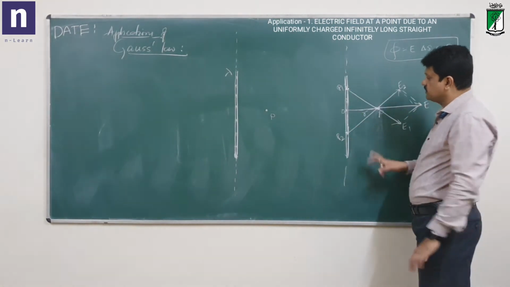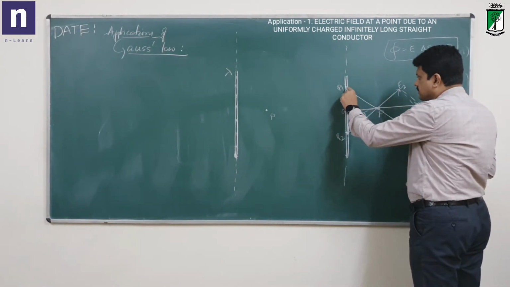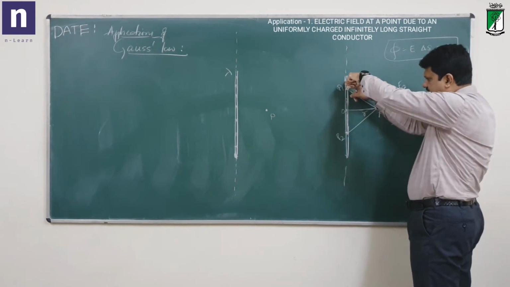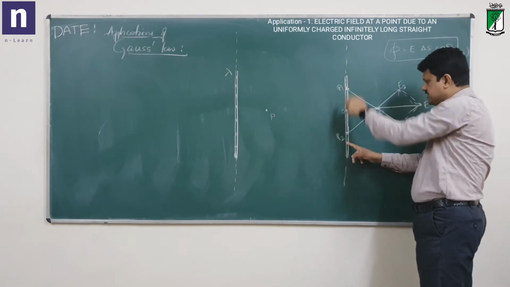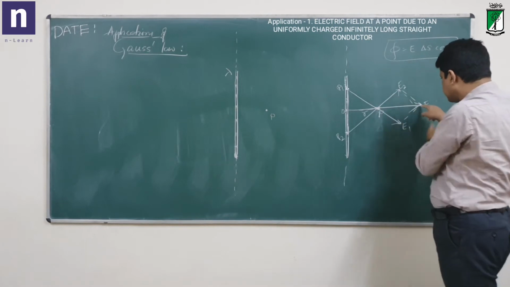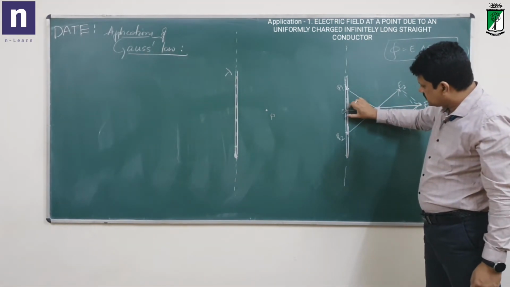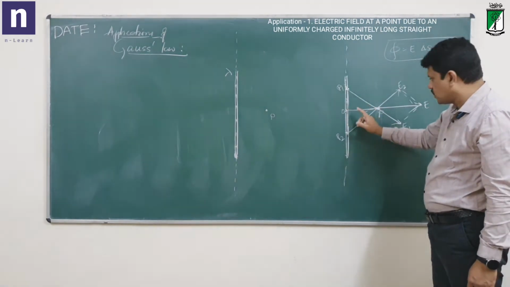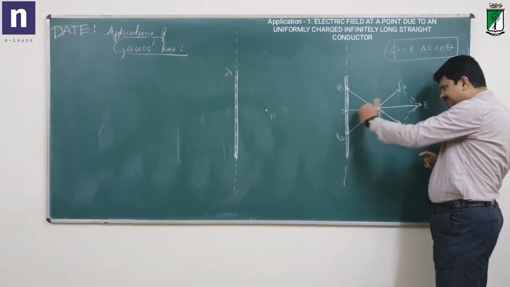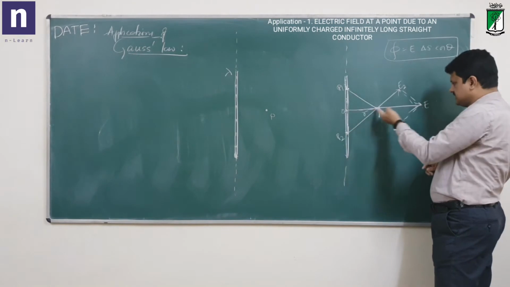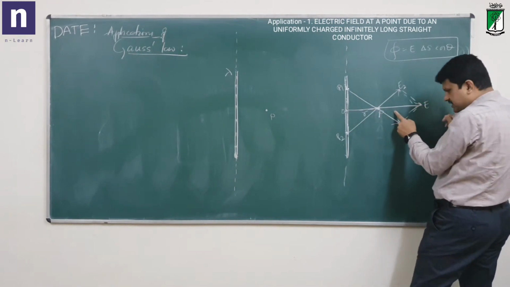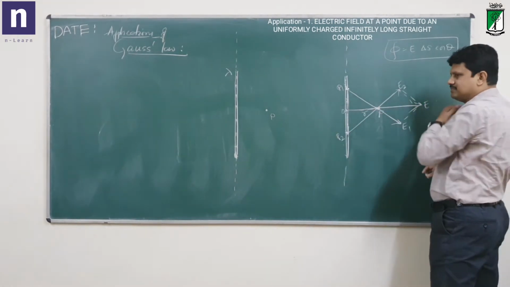Now, I took only 2 points. If you want, you take some more points. Say P3 somewhere here, exactly the same distance from O, and P4 here. P3 and P4 also give rise to an electric field in the same direction. In the same way, every pair of points on either side of this O will cause an electric field which is perpendicular to the conductor in this direction itself. So all those electric fields add up to give a field in the same direction.